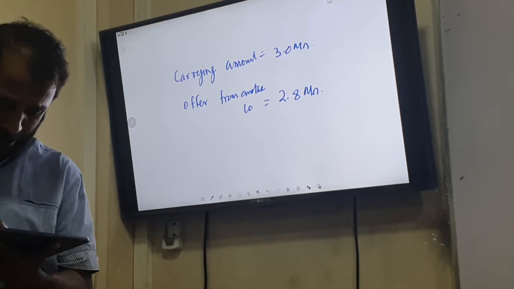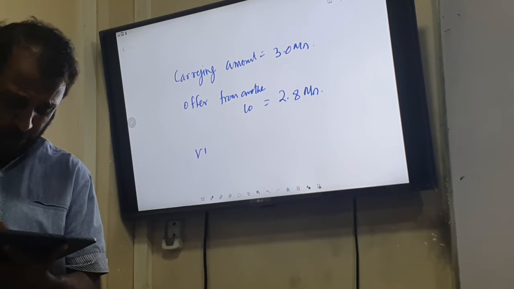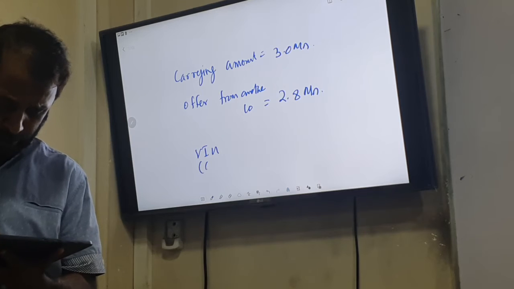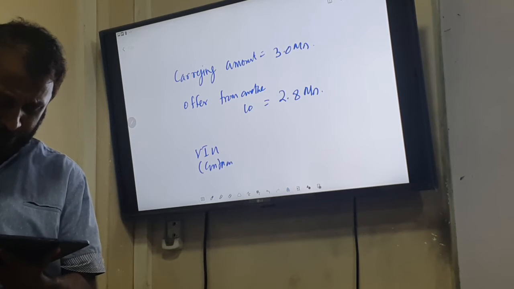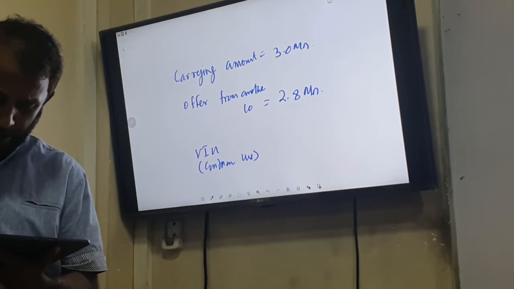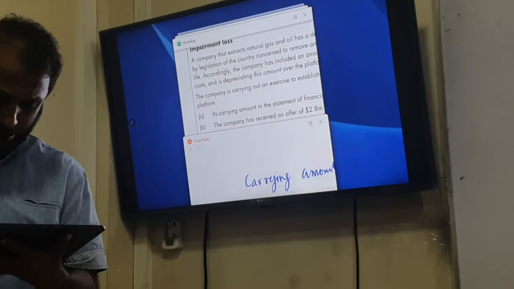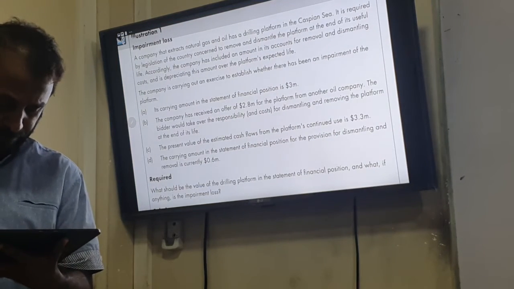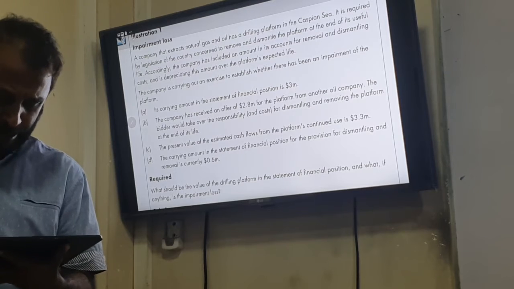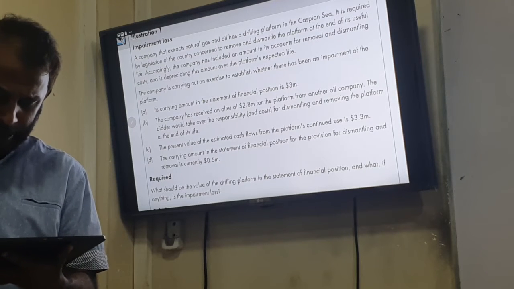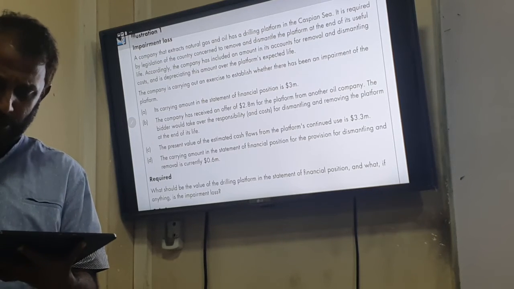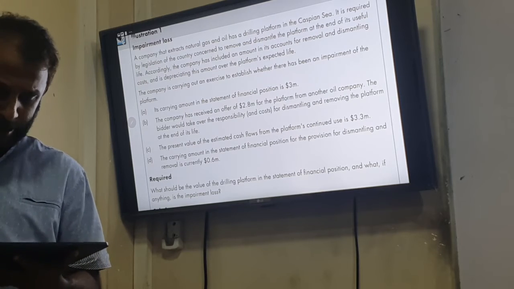And next is the value in use, the continuous use. If we use it continuously, what value are we going to get? The present value of the estimated cash flows from the platform's continuous use is 3.3 million.